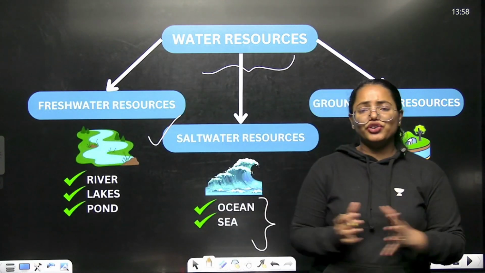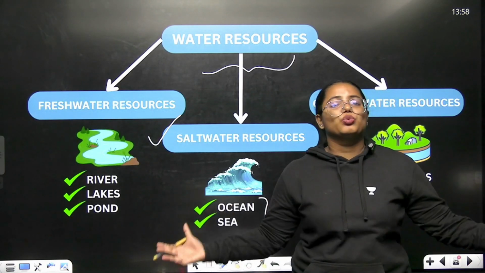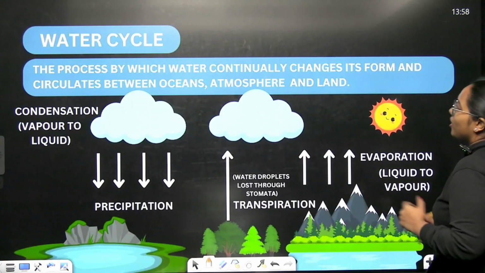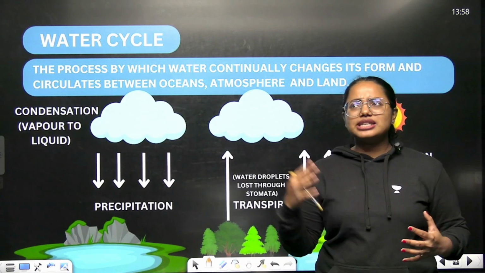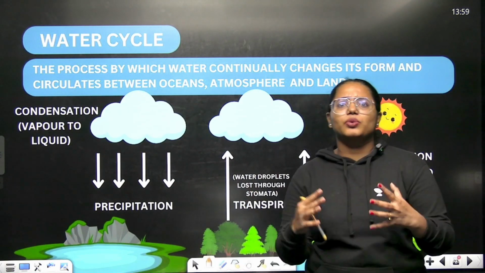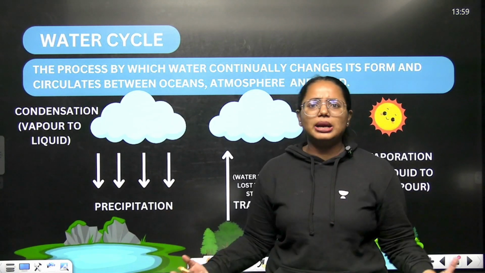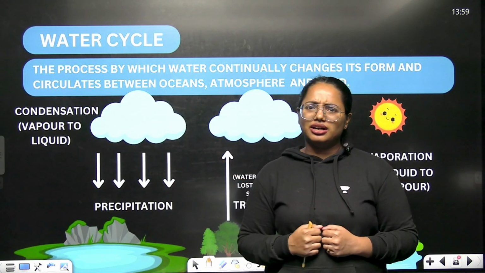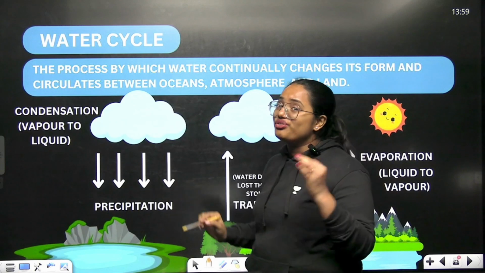Aquifers are also considered a groundwater resource. Clear? Now what we are going to learn is all about the water cycle. We know 70% of our earth is covered with water, and we are using it for several purposes. But how are we able to maintain it? That's through the water cycle. So we have to define it first.